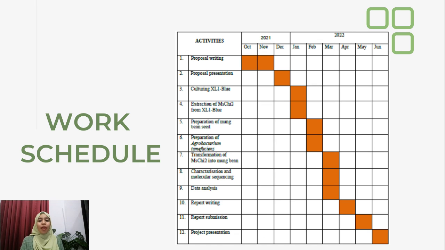Next is the work schedule. Based on the Gantt chart, October and November 2021 is for proposal writing, followed by proposal presentation in January 2022. For final year project 2, extraction of chitinase 2 from XL1 Blue, preparation of Agrobacterium tumefaciens, and transformation of chitinase 2 into mung bean is predicted to be done between January and March 2022. The final year project is expected to be completed in June 2022 after the FYP presentation is done.